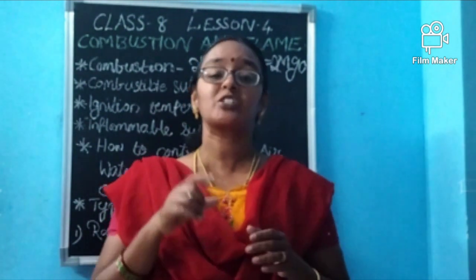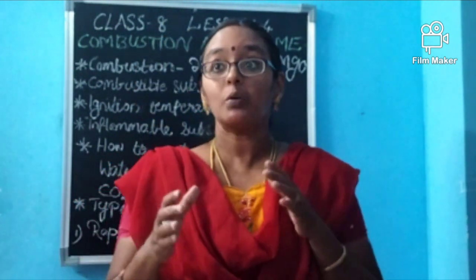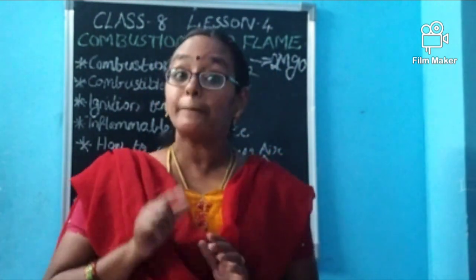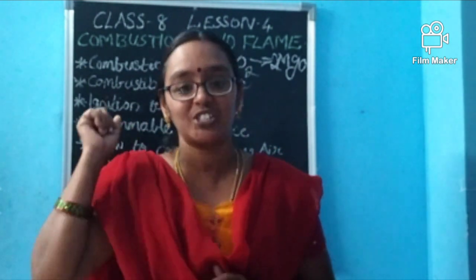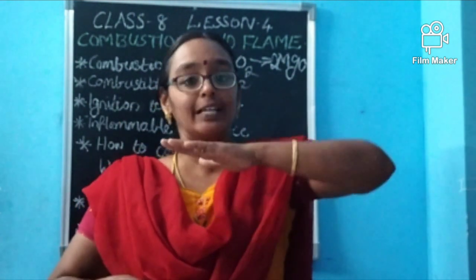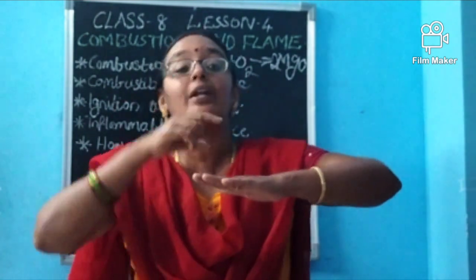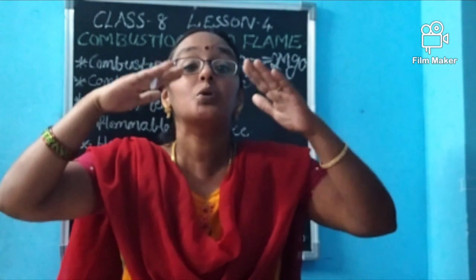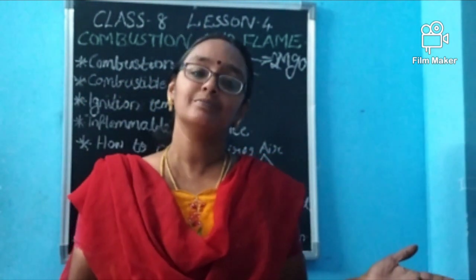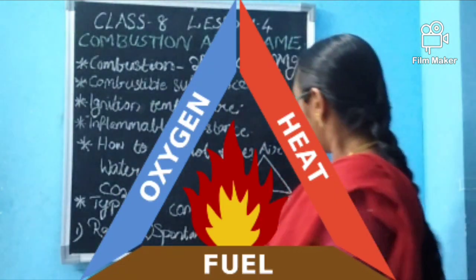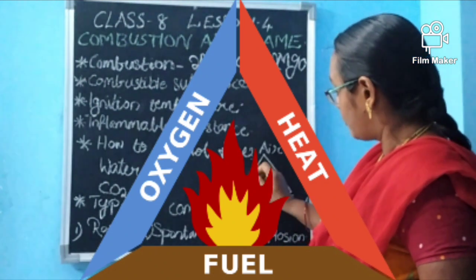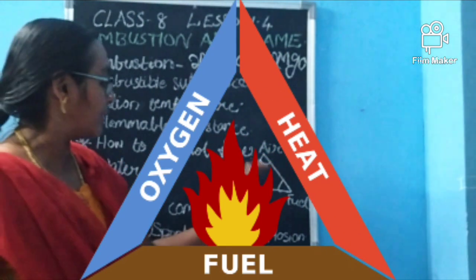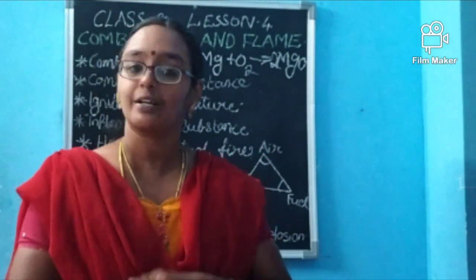Why is it so? What is the specialty of this water? Have you ever thought why water is able to put out fire? Because it lowers the ignition temperature. As I told you, when the ignition temperature is reached, then only firing will happen. If we are putting water over it, it cools down the temperature. So firing will not happen. See, these three things are needed: first is heat, second is air, third is fuel. If any of these is removed, the fire can be brought under control.